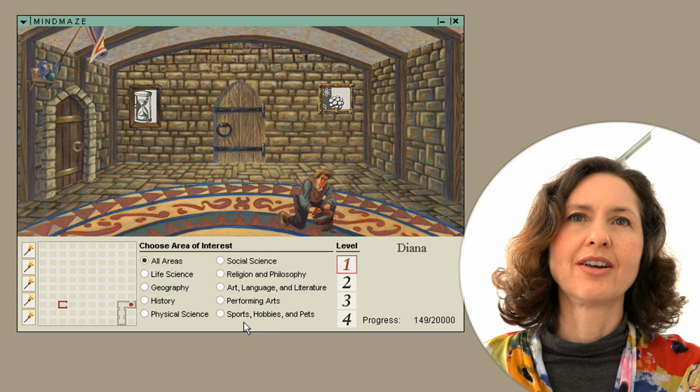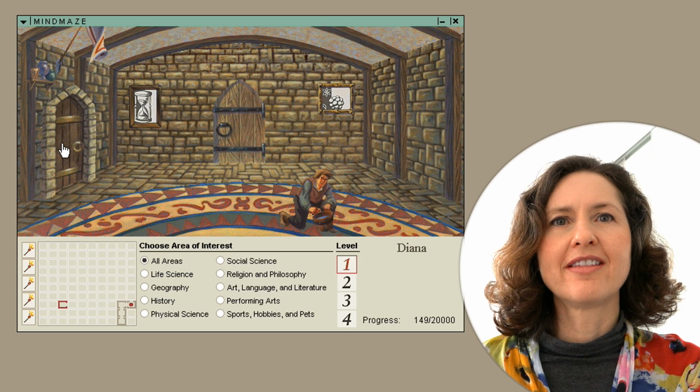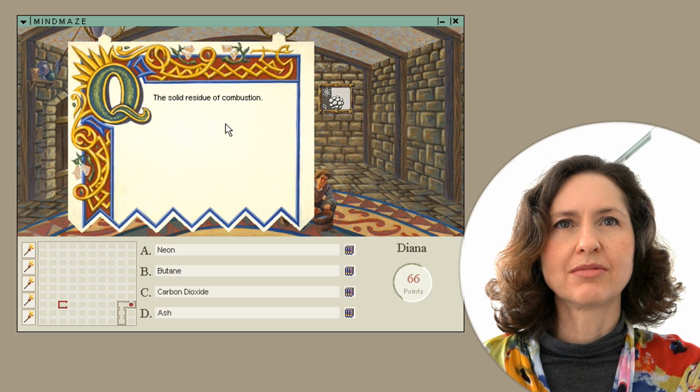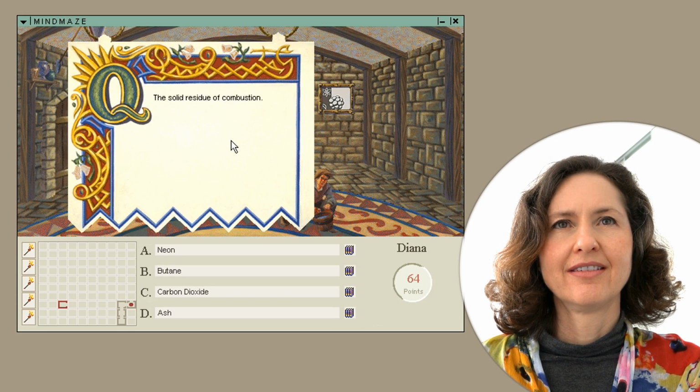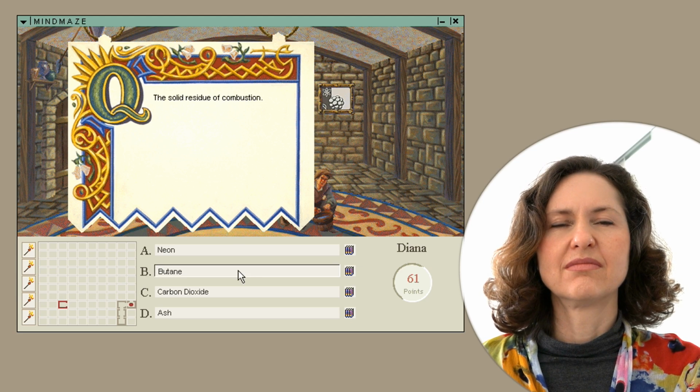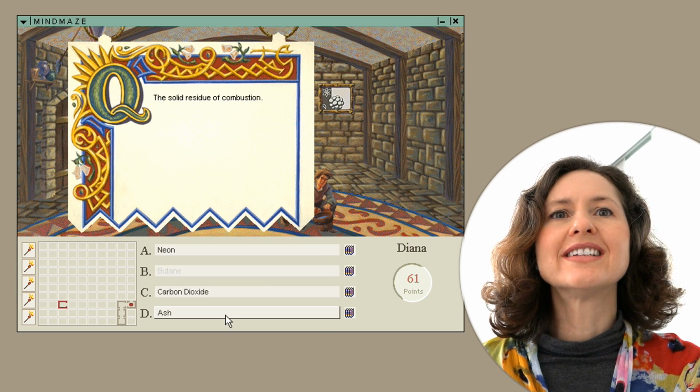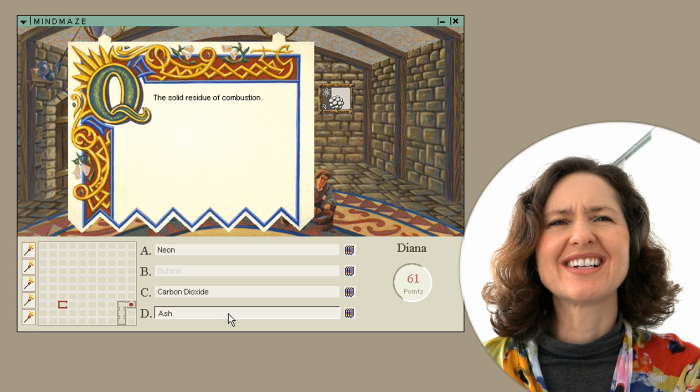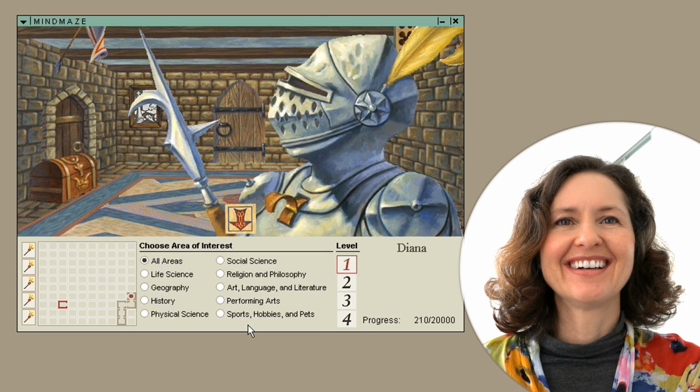Okay, and see how you're moving backwards through a little maze. But if I go there, I'll go back to where I was. So yeah, I'm going to go there. The solid residue of combustion. I don't know. Oh, it's ash. Yeah, of course. How stupid. I didn't see ash there.